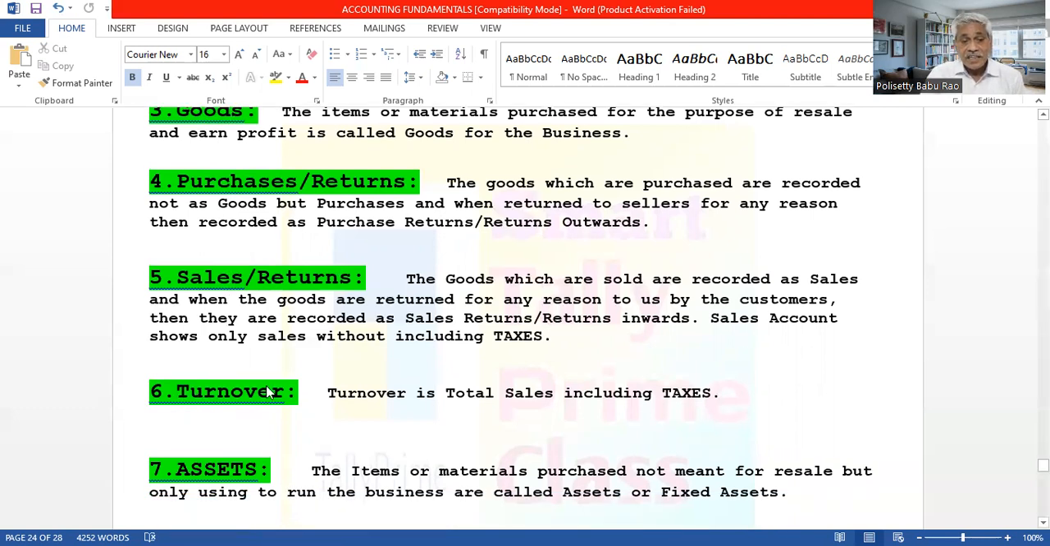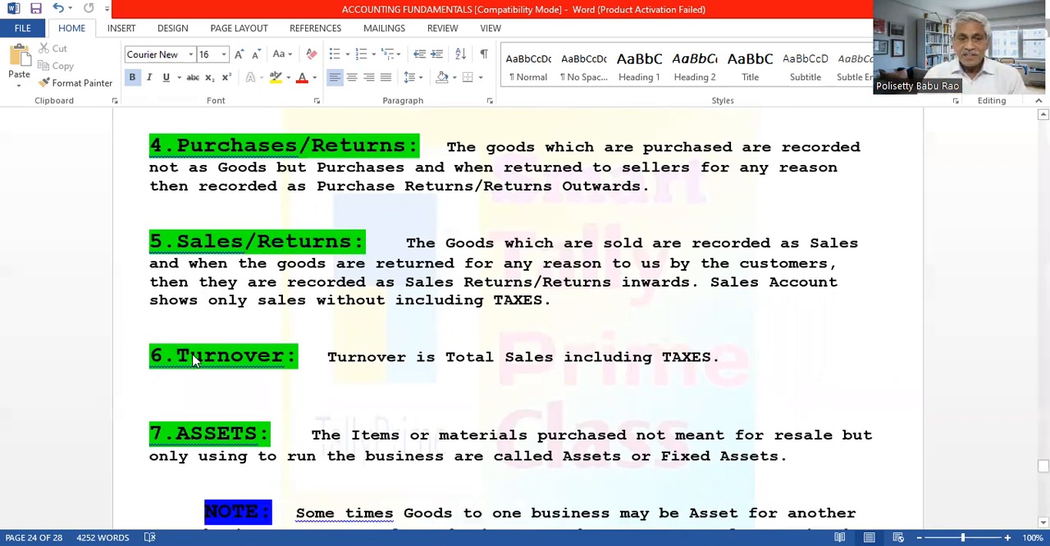But turnover means the total turnover for the year. Turnover includes taxes also. For example, we purchase for 1,000 rupees, 100 rupees is the tax. So in the sales and purchases account, only 1,000 rupees is entered, and 100 rupees is entered in the taxes account, the GST account. But what is your turnover? 1,100 rupees. Now turnover includes taxes also.